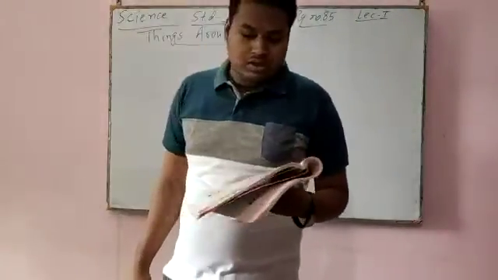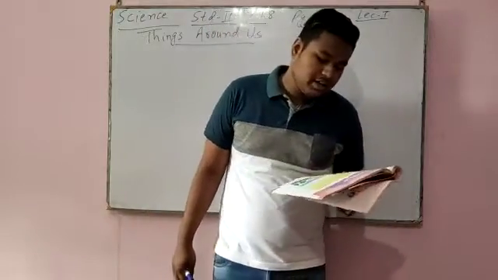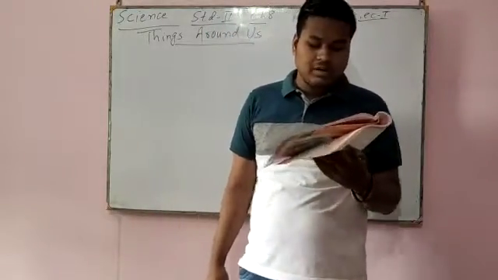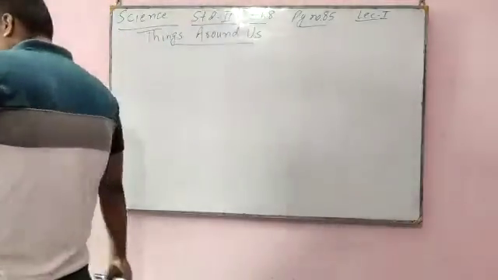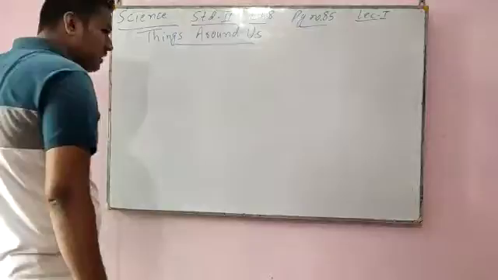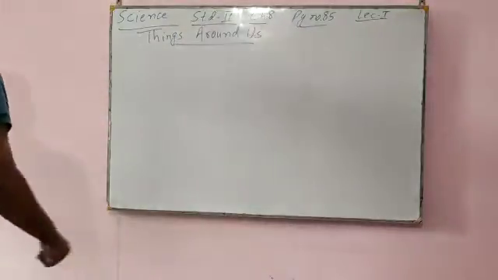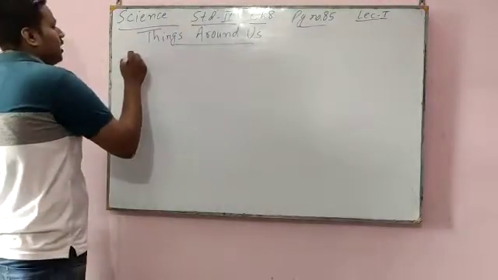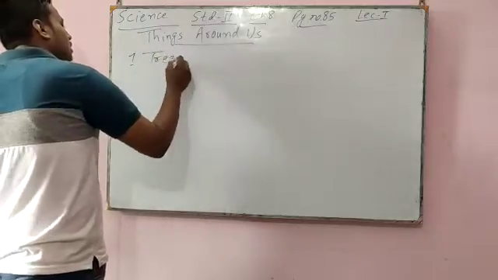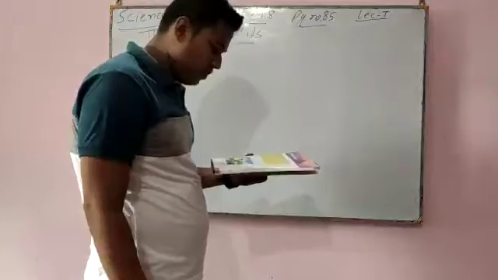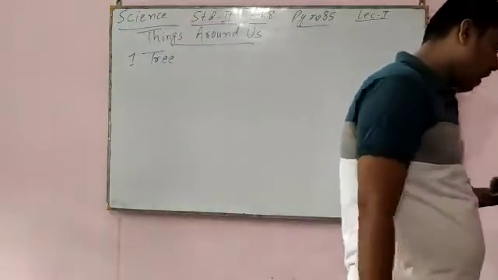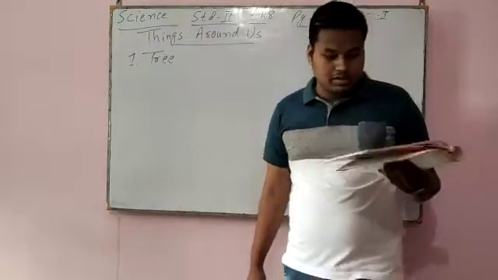Number one: I am tall and big, I have a thick trunk and I am covered with leaves. What am I? I am a tree. Second: I have wings and I can fly. I have two feet and a beak.